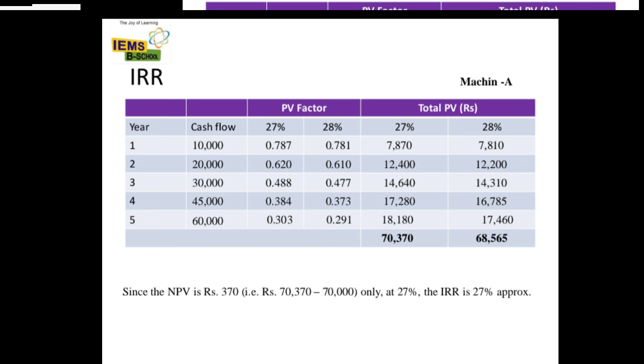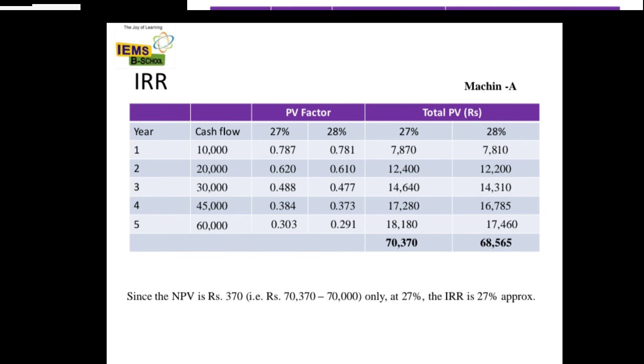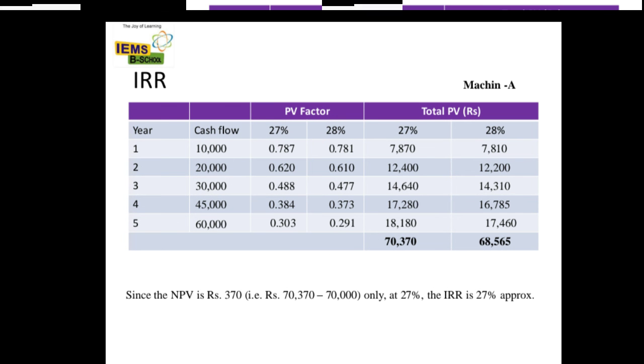Here you check which percentage gives a total PV near your initial investment, or at least crosses 70,000 rupees. That percentage is considered as the internal rate of return.